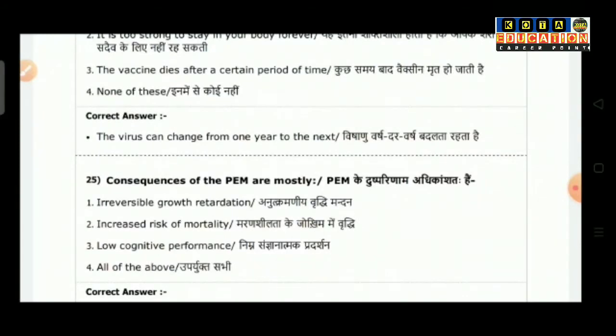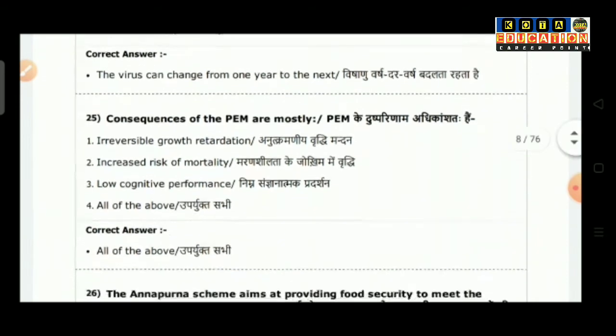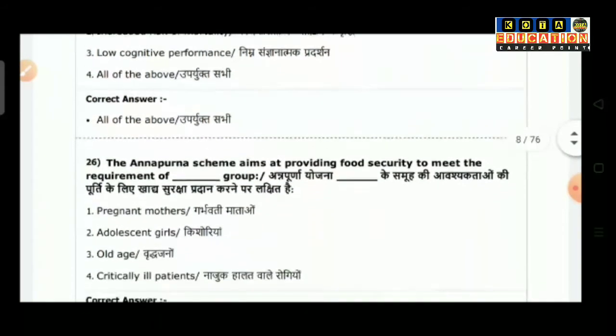Question number 25: consequences of PAM are mostly. Option 1 is irreversible growth retardation. Option 2, increased risk of mortality. Option 3 is low cognitive performance. Option 4 is all of the above. So the correct answer is all of the above.